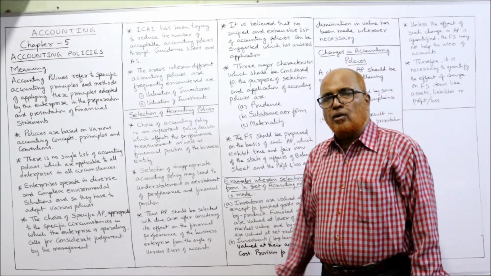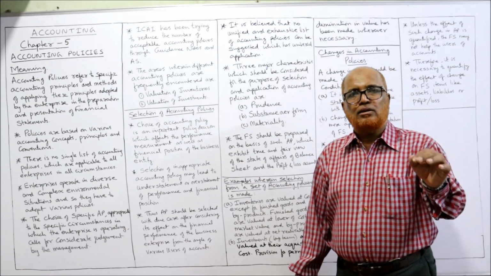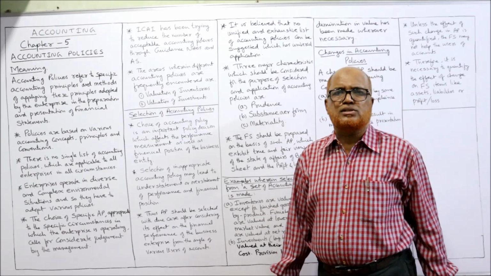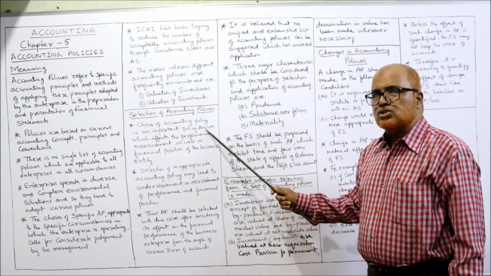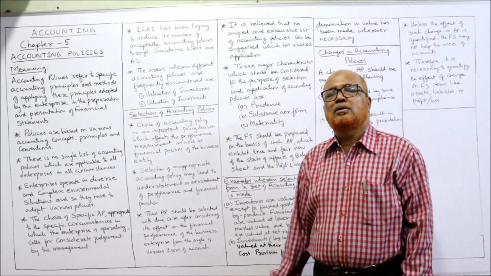Now, selection of an accounting policy. How to select? An organization, an enterprise, has to select an accounting policy from different accounting policies. The choice of accounting policy is a very important policy decision which affects the performance measurement as well as the financial position.